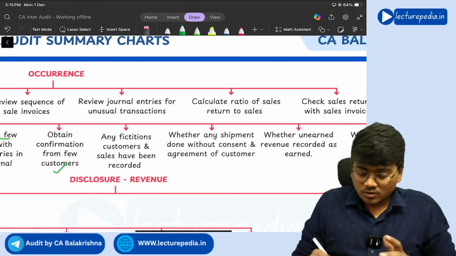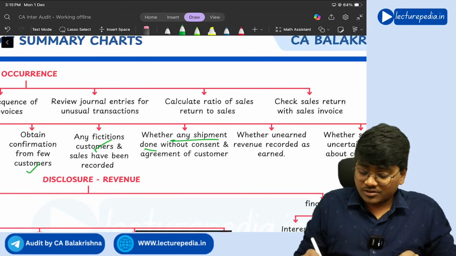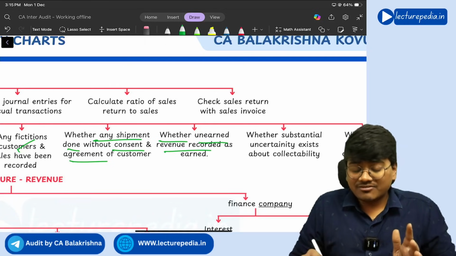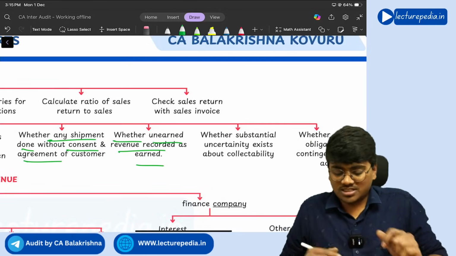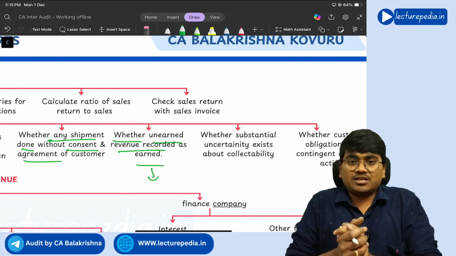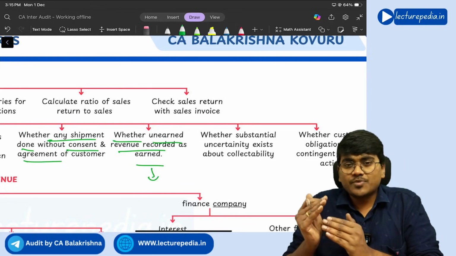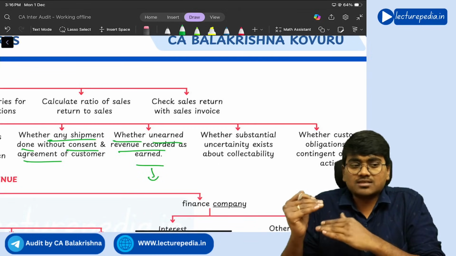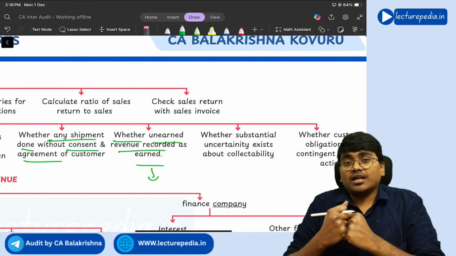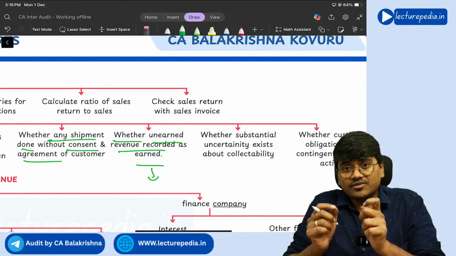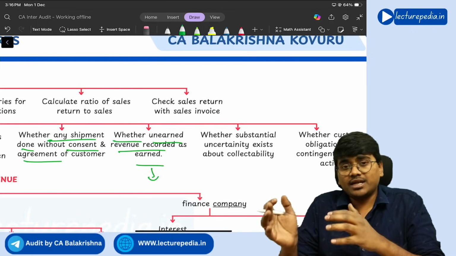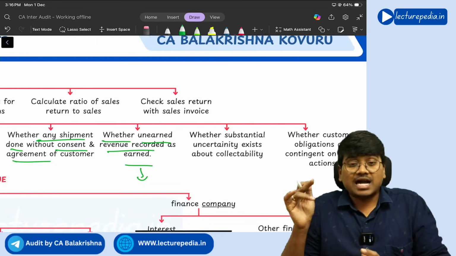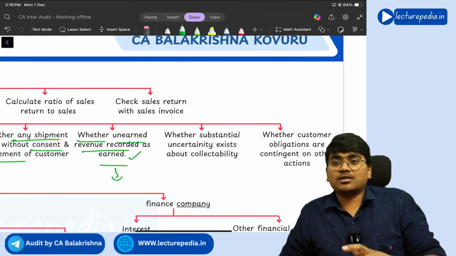Next, besides fictitious customers, check whether any shipment was done without consent and agreement from the customer, and whether unearned revenue has been shown as earned. This mostly happens in the case of construction companies. In construction companies, you need to recognize revenue on a percentage of completion basis. As and when the project gets completed, you recognize the revenue. But if, for example, the entity has shown complete income at the time of starting the project itself, which is completely wrong. Like that, unearned income should not be shown as earned.